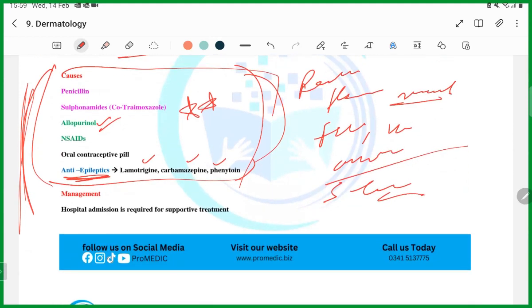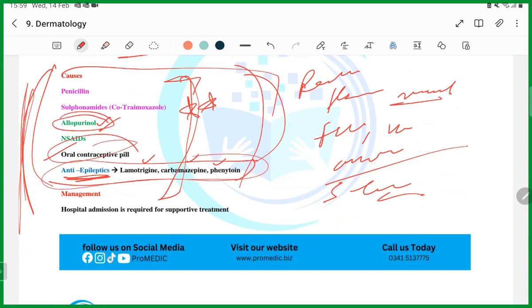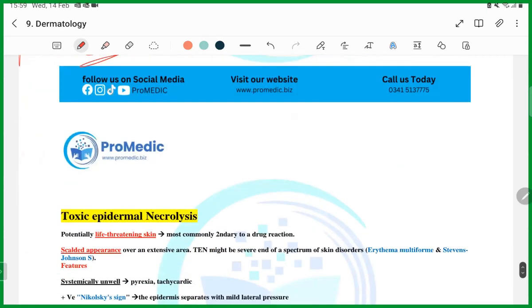But the only catching point will be that any one of these drugs will have been started. Mostly they give you oral contraceptive pills and anti-epileptics. Hospital admission is required, and supportive management.